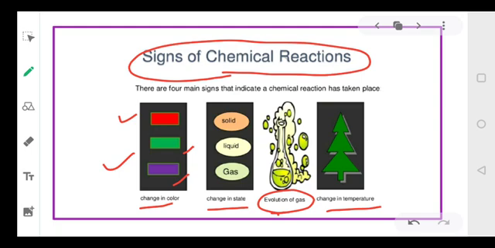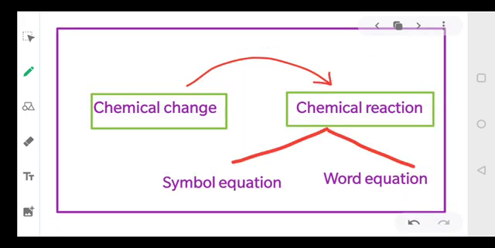So there are four criteria, four ways by which we can identify that a chemical reaction is occurring. One is change in color, second is change in state, third is evolution of gas, and fourth is change in temperature. Okay everyone? Now, as I told you, if there is any chemical change, this means there is a chemical reaction. So whenever there is a chemical change, we say chemical reaction.